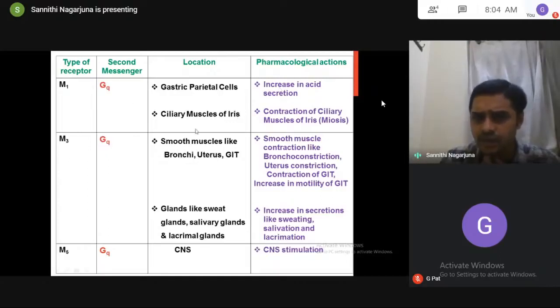Muscles, all muscles will undergo contraction. Contraction of ciliary muscles of iris leads to miosis, a decrease in the pupil size. Smooth muscle contraction like bronchoconstriction, constriction of the uterus, constriction of GIT, as well as an increase in the motility of GIT. So all glandular secretions will increase: sweating, salivation, and lacrimation. And it causes CNS stimulation.